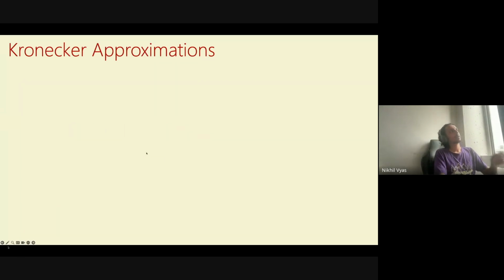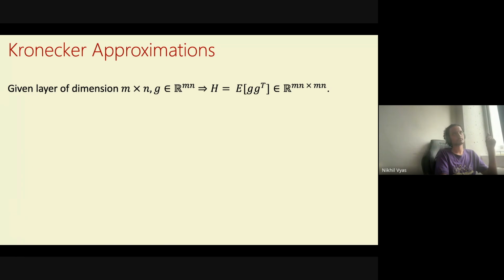So what Shampoo does is a general class of approximations. Instead of making a diagonal approximation, Shampoo makes a Kronecker approximation to the H matrix. Specifically, for a matrix of dimension m cross n, the gradient G is an mn-dimensional vector, and H is of the shape mn cross mn.